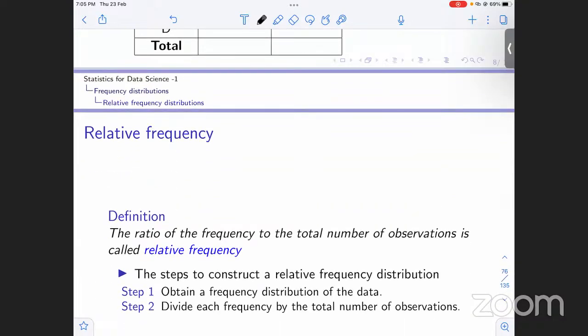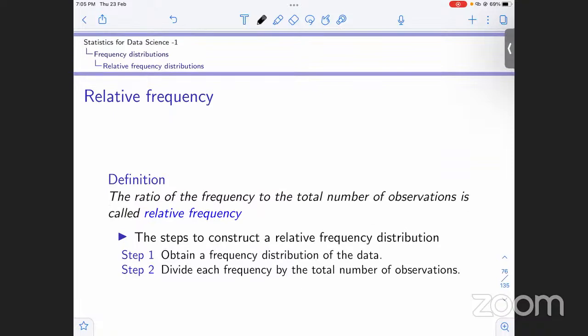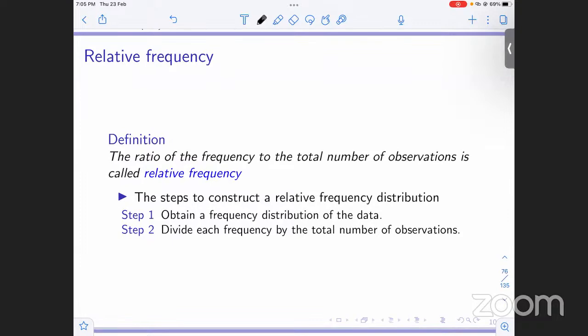Now coming on to the concept of relative frequencies. So what is relative frequency? Now we have understood what frequency is. Relative means, as the word suggests, in relation to something else. When we got to frequency, we just saw that frequency is basically count. Now what is the relative frequency or relative count?